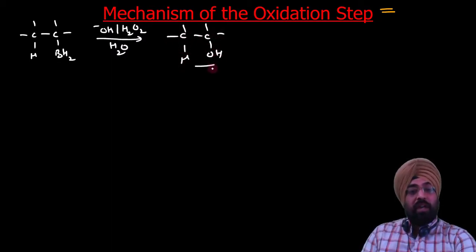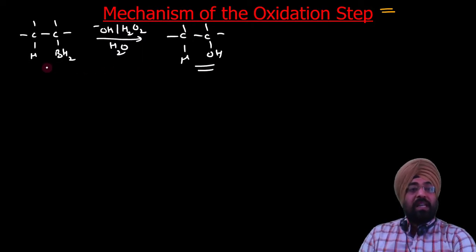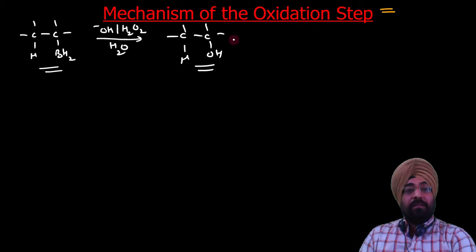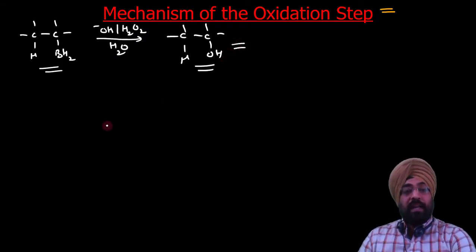Now we have to see how this reaction occurs. Actually 3 alkyls react with this alkylborane and they give you this alcohol. So we will write the mechanism of these steps.